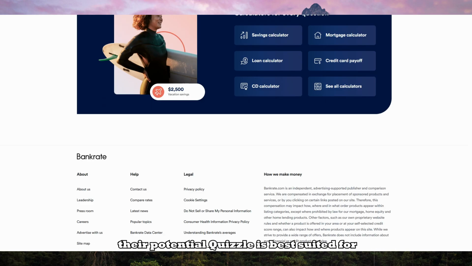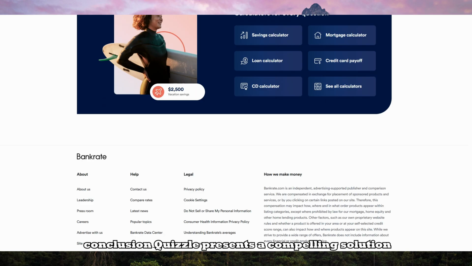their potential. Quizzle is best suited for educators and corporate trainers who need to create quizzes quickly, personalize learning experiences, and gain data-driven insights into student performance. While it requires careful oversight of AI-generated content and a reliable internet connection, its time-saving features and adaptive learning capabilities make it a valuable tool for enhancing the assessment process.